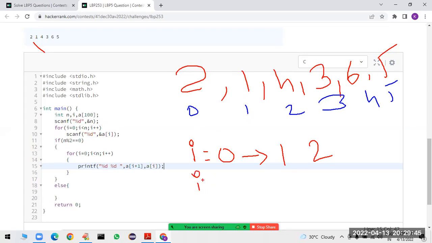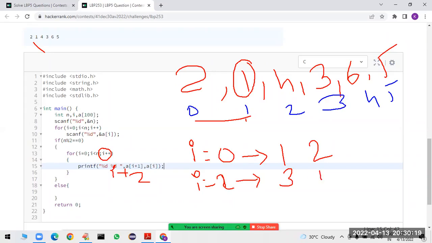Then don't take i is equal to 1, because if you take i is equal to 1, we are going to get this value, but already this digit is used. That's why I am going to increment by 2. If you increment by 2, what will happen? I think one time increment is sufficient, because in the for loop already one time increment is happening. Next time i will become 1. Now I am making i is equal to 2. So 2 plus 1, which is nothing but 3, and 2, which is nothing but 4. Like this the process will be continued.